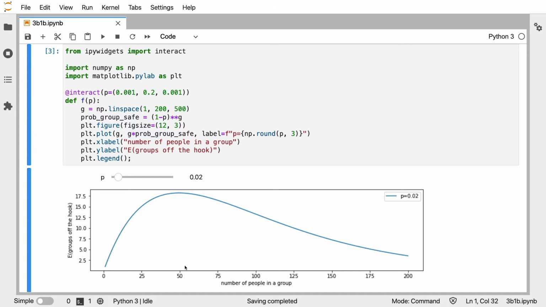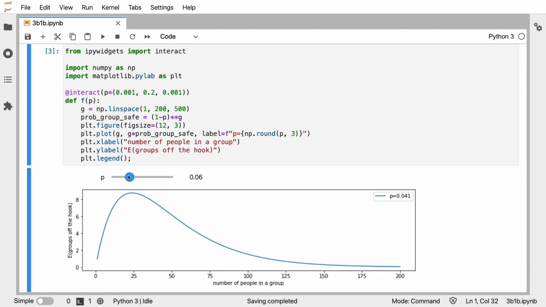That's what this interactive visualization is telling me. There's also something else that it's telling me. It seems that where the optimal value is depends a lot on the probability. What it doesn't depend on, though, is the number of people that I need to test in total. And that's pretty interesting, too.